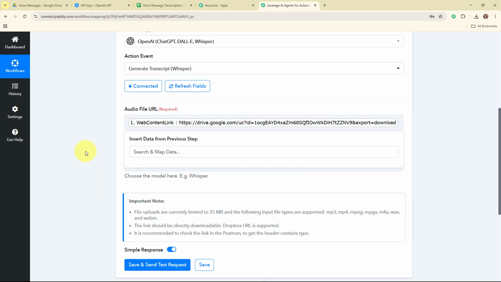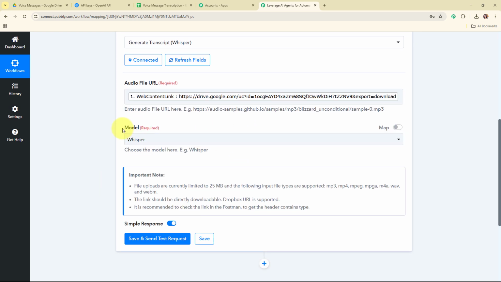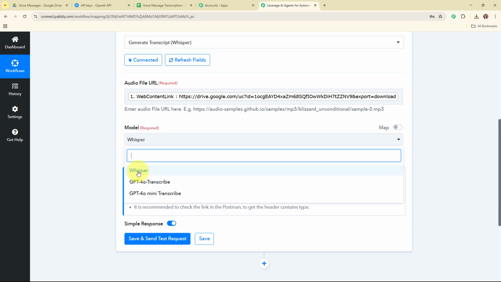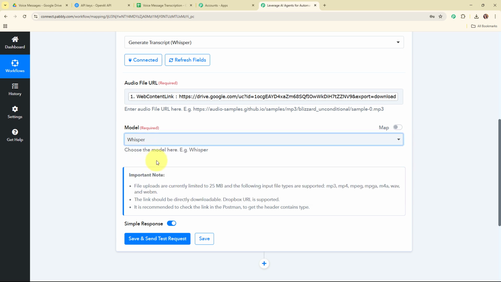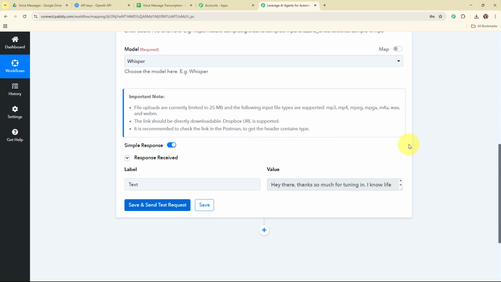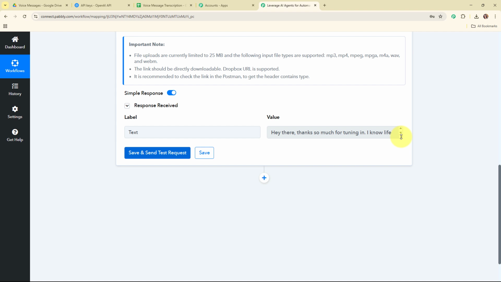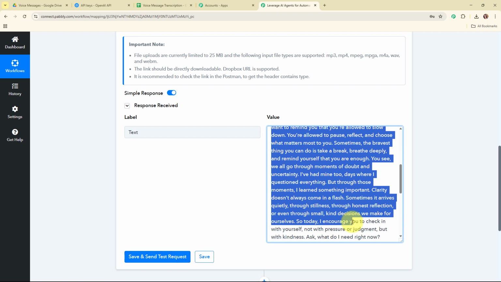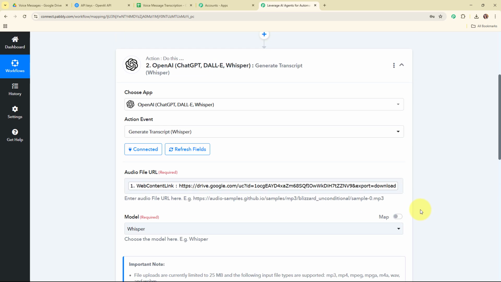So I'm going to select that particular URL, and then it is asking me to select the model. By clicking on this drop down menu, you can see all the models available. In this particular case, I'm going to select the model as Whisper only, and now after entering all the required details, I'm going to click on save and send test request. And here you can see we have received a successful response where we have received the transcription text for the particular voice note, that is this over here. Alright, so with this we have successfully set up this action step as well.